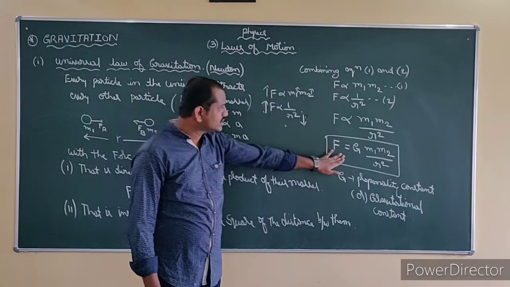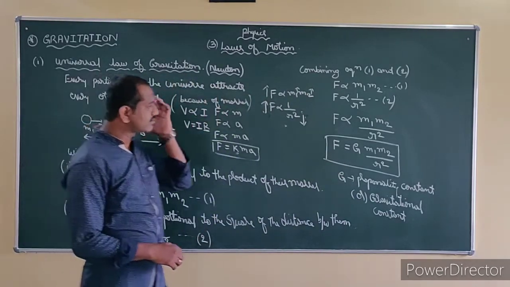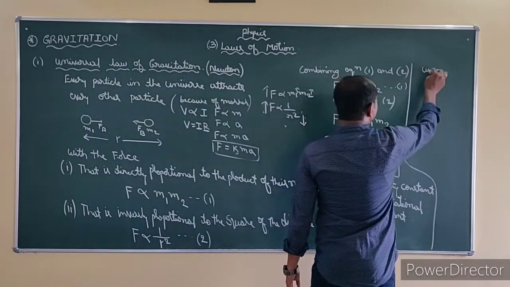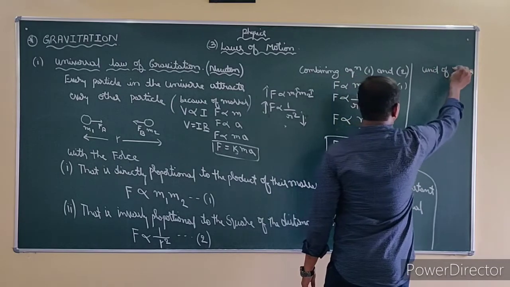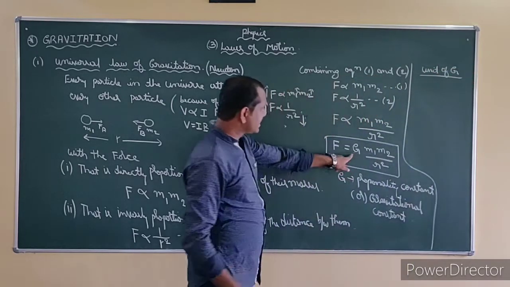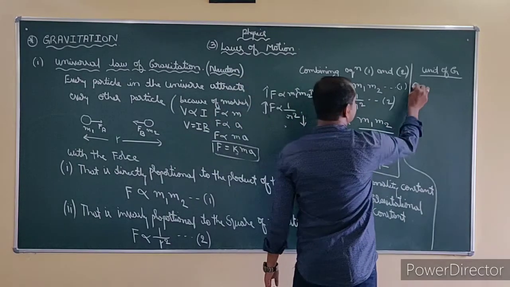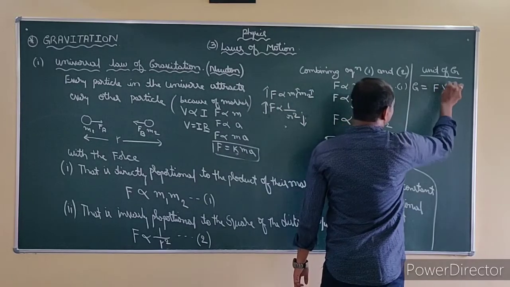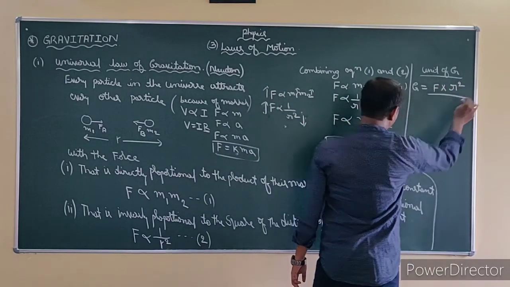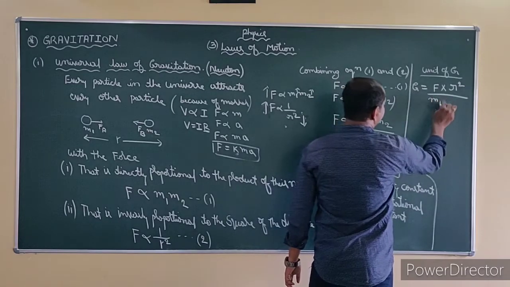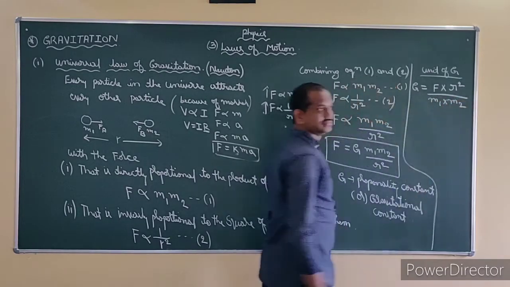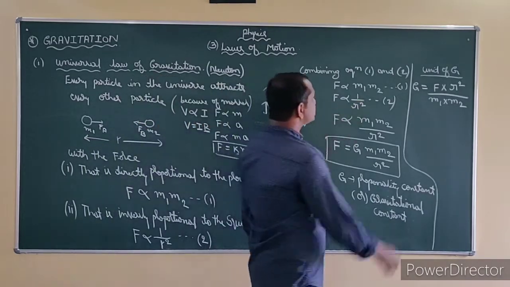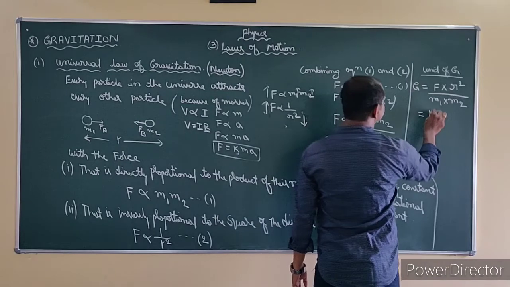So now let us see what is the unit for G. Let me do it here only. What is the unit of G? That is gravitation. So change the expression. If you want the expression for G, what happens? This R square goes up. That is F into R square by M1 into M2. You must learn this way how to change the expressions. Now, what is the unit of force? Force unit is Newton.